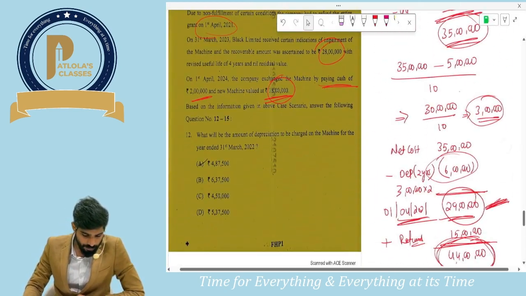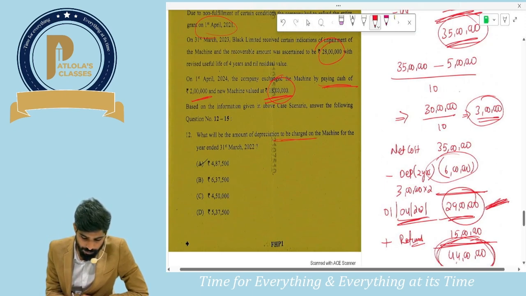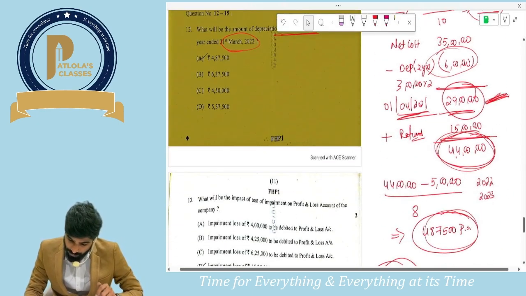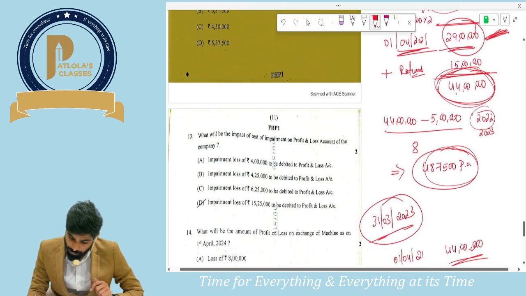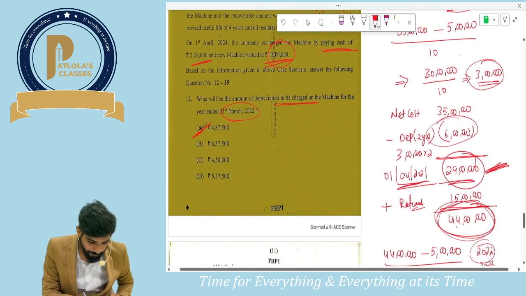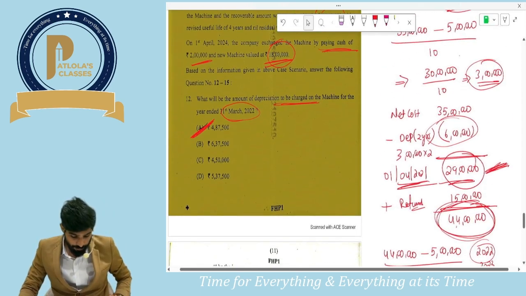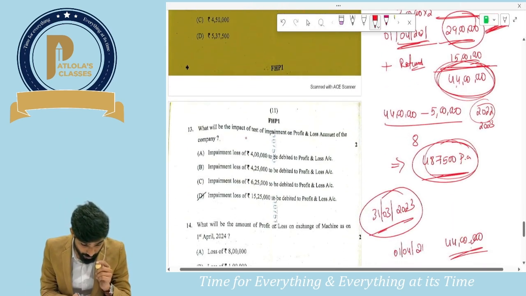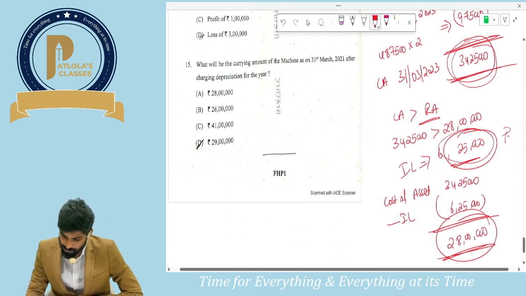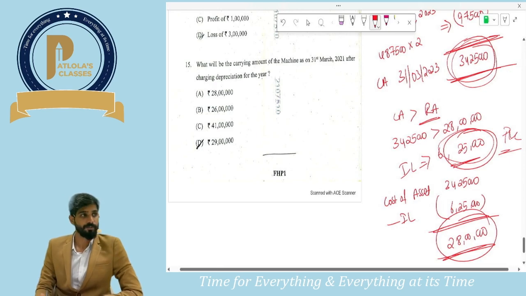Now, sir, what is the first question? What will be the amount of depreciation charged on the machine for the year ended 31st March 2022? For 31st March 2022, per annum depreciation will be how much, sir? 4,87,500. Next, what will be the impact of test of impairment on P&L? How much will be impact? It would be 6,25,000. Have we calculated impairment loss of 6,25,000? Yes, this will be transferred to P&L as we know.